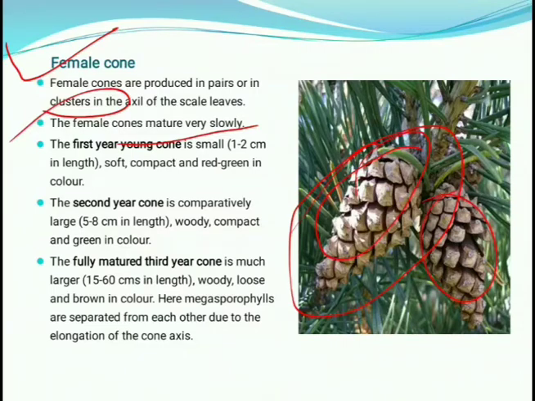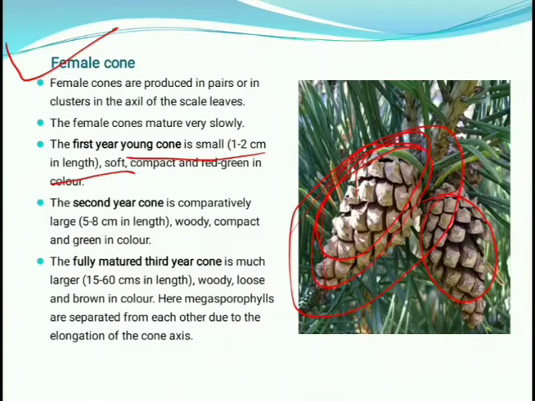In the first year, the young cone is small, 1 to 2 centimeters. The first year female cone is very small, its length is 1 to 2 centimeters, and it is soft, compact and green in color. It is the first year young cone.